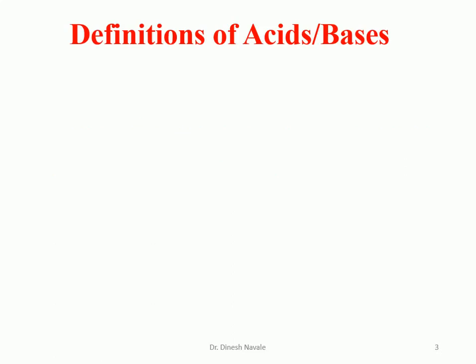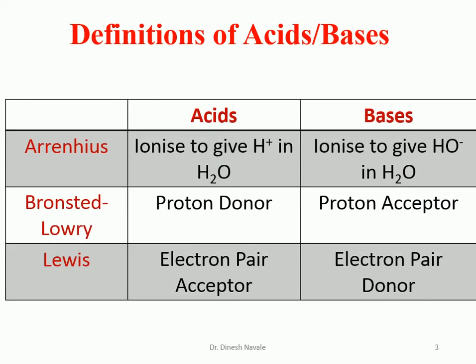Before going to the actual part of this lecture, let us discuss some definitions of acids and bases. Acids and bases have been defined on the basis of three important theories. First is the Arrhenius theory, second is the Bronsted-Lowry theory, and third is the Lewis theory.